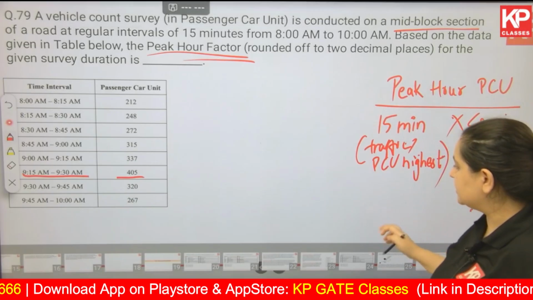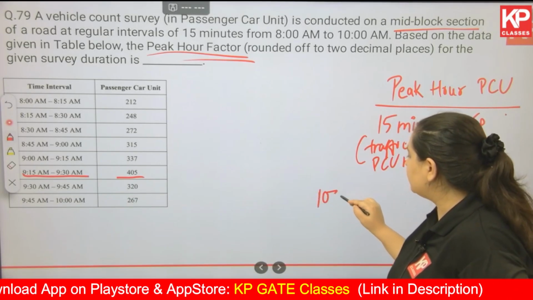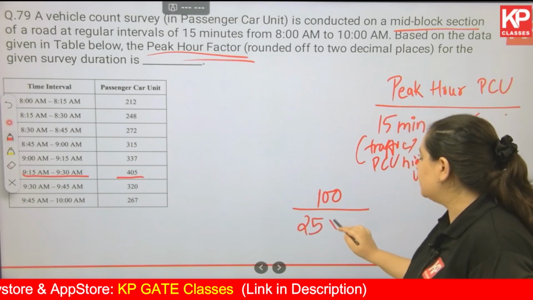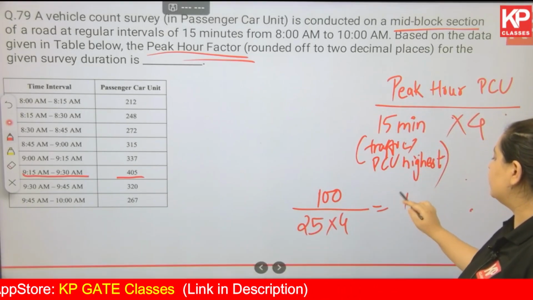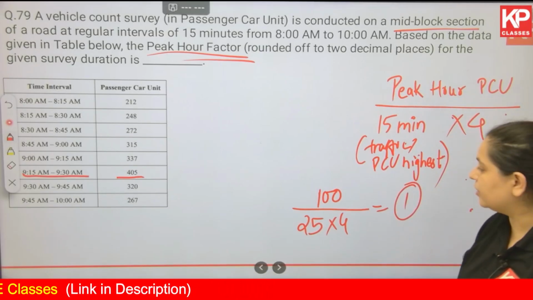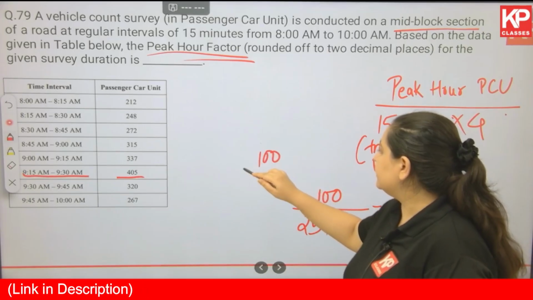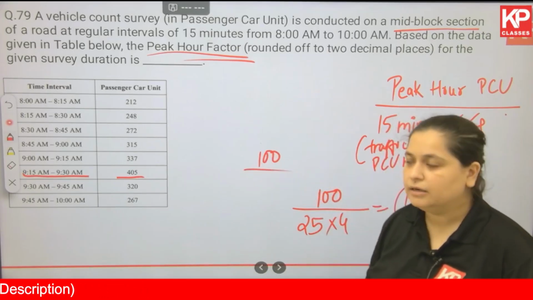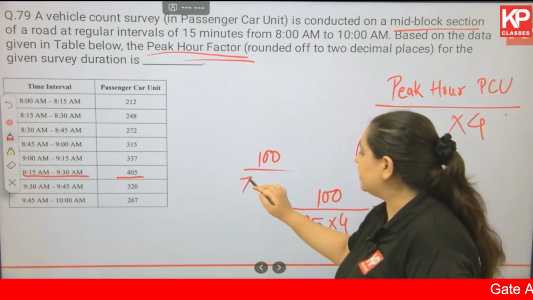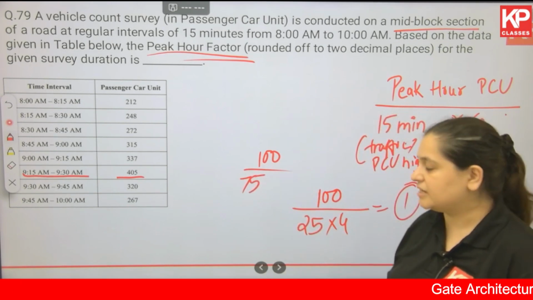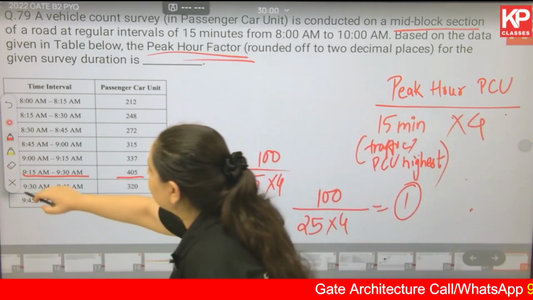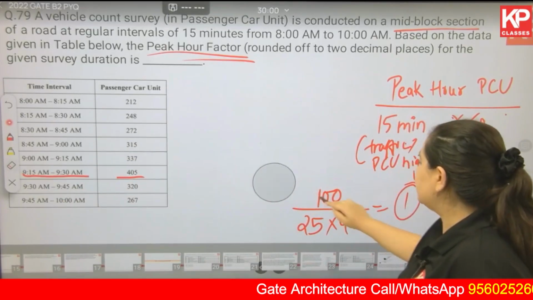So we can get, for example, in the peak hour there are 100 vehicles, and every 15 minutes there are 25 vehicles, multiplied by 4, 100 divided by 100. You have your peak hour factor as 1. This could be the scenario, or you can have in the entire hour 100 vehicles, and in 15 minutes you have 75 vehicles that you have seen, multiplied by 4. Anything could be there. We have to find out the peak hour factor for the situation being given to us.